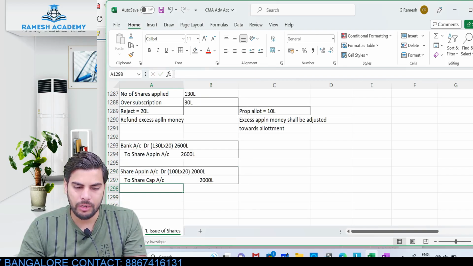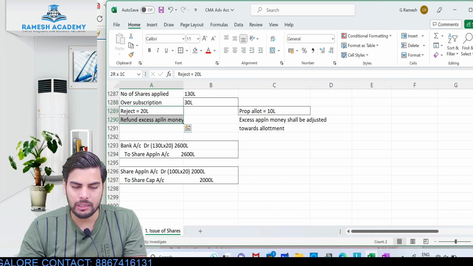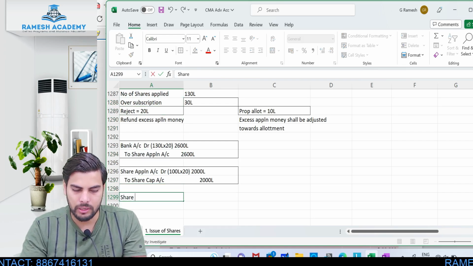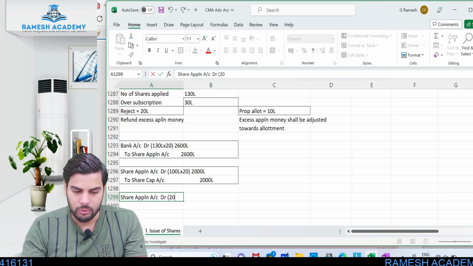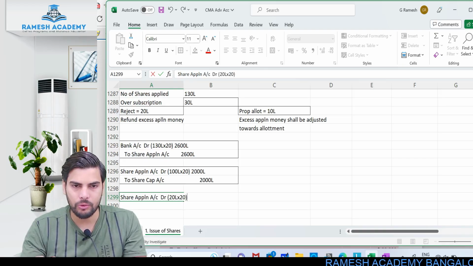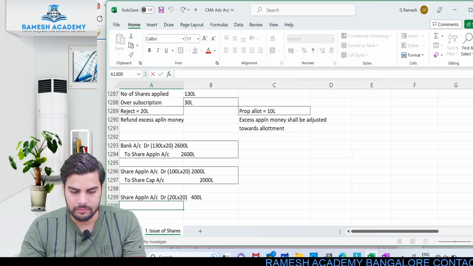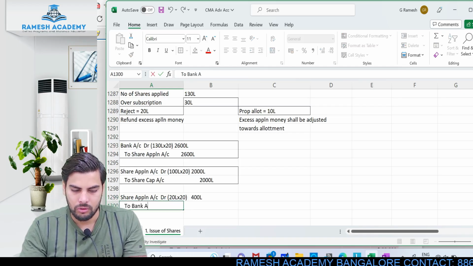And when it comes to refund, I'll be refunding the amount pertaining to 20 lakh shares. You guys already know the journal entry. The journal entry will be share application account debit. The 20 lakh shares which I'm rejecting, I'll be refunding it. So 20 lakh into 20. This would be 400 lakh to bank account 400 lakh.